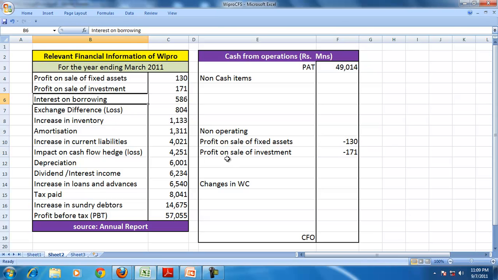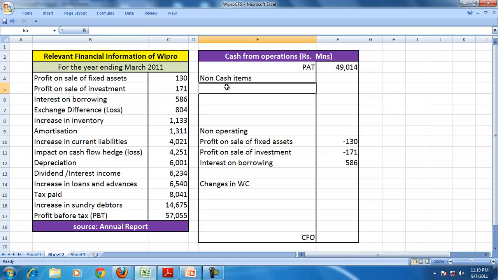Interest on borrowing has been shown in the income statement while computing the profit, and interest is a financing expense, not an operating expense, so interest will also be adjusted, but in this case it will be added back because it was an expense while computing the profit. Exchange differences, that is, losses due to foreign currency difference shown in the income statement, are a non-cash item, and since it has been deducted, we are going to add it back.